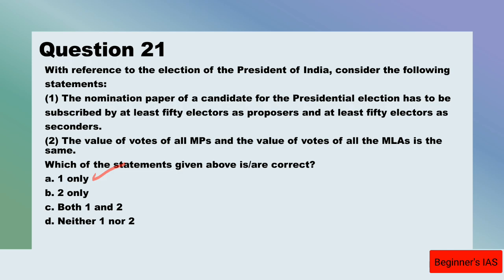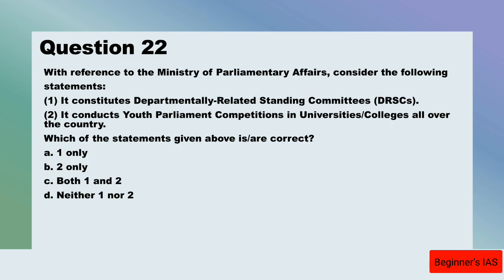So let us move on with question number 22. With reference to the Ministry of Parliamentary Affairs, consider the following statements. It constitutes departmentally related standing committees, and it conducts youth parliament competitions in universities and colleges all over the country. We have to identify the correct statement here.